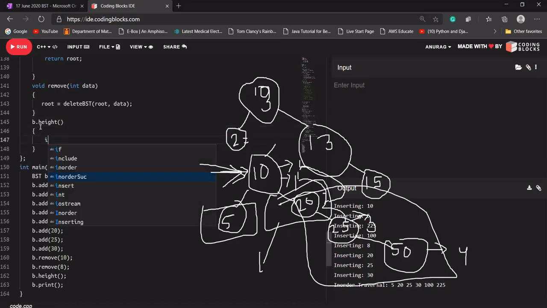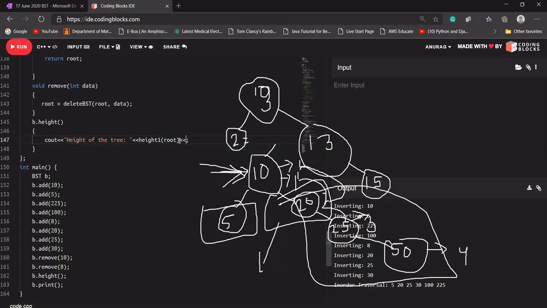Let's say I'm going to print the height of this tree is, and I'm going to create a function again where I can pass my root. Let's name it height1, or name it something, it does not matter. So let me pass my root through it. It is height1.